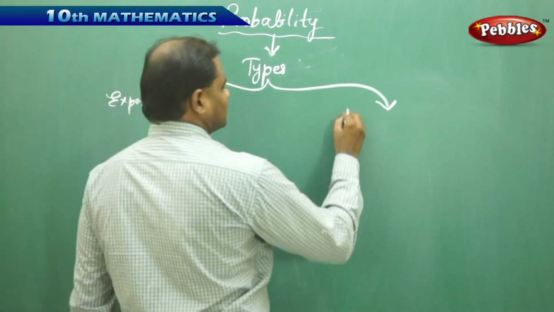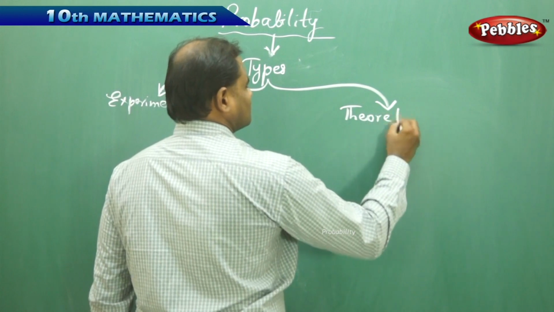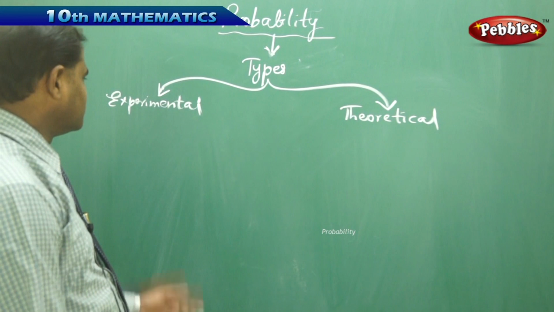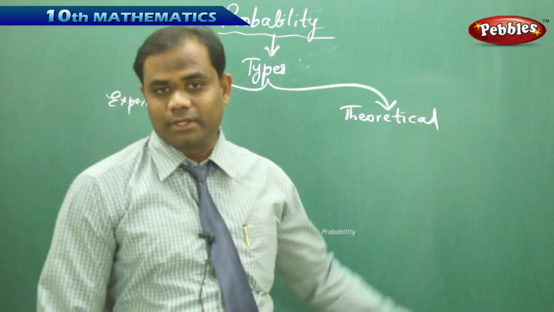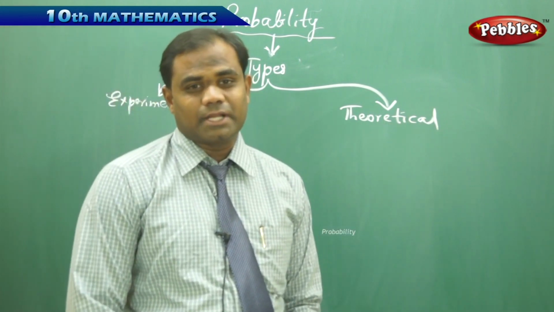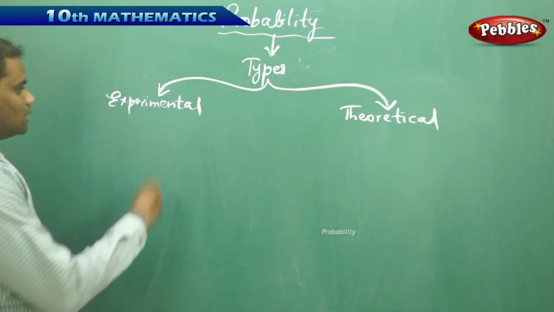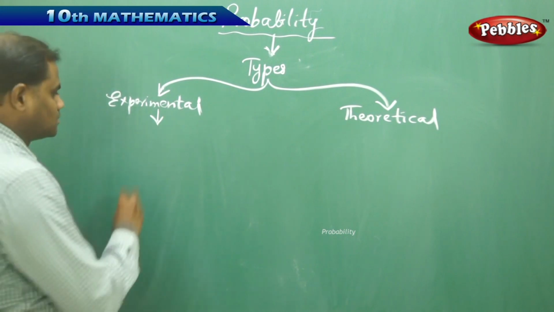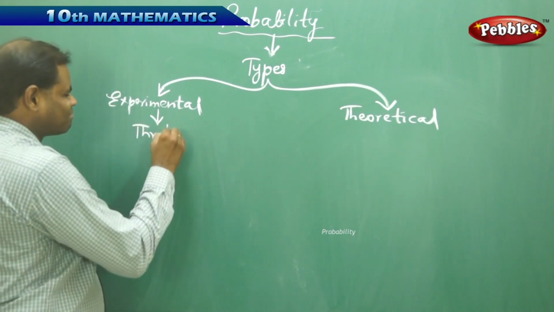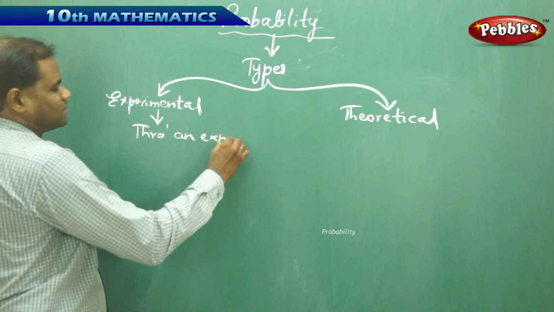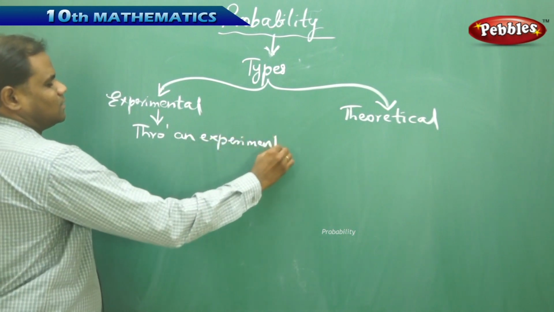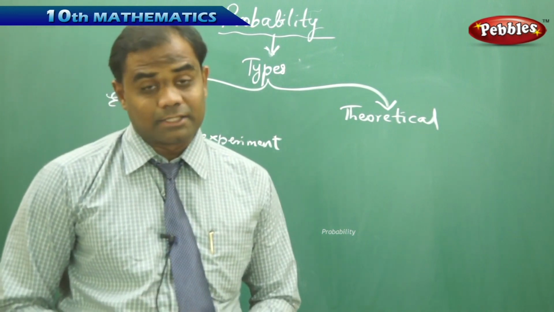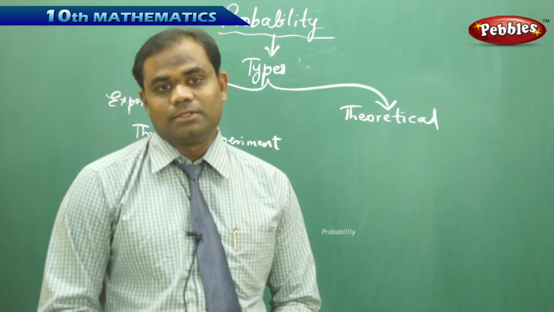Experimental and theoretical probabilities. Now, as the names themselves make clear, the initial probability, which is called experimental probability, is conducted through an experiment. This is through an experiment. Now, in coming up with this experiment, I identify that different experiments give different values of probability.